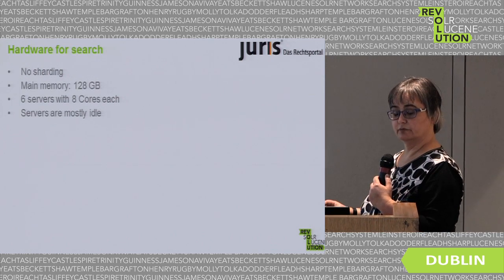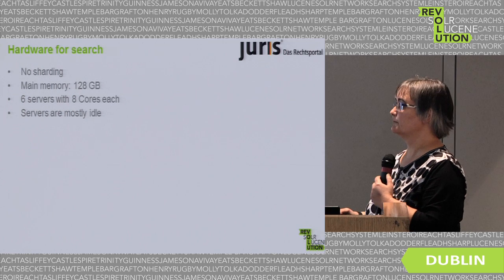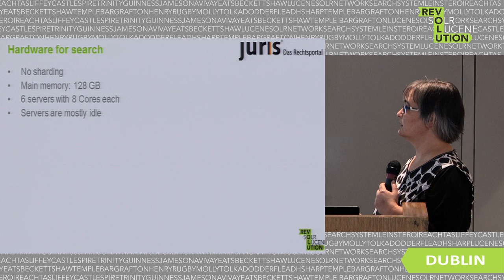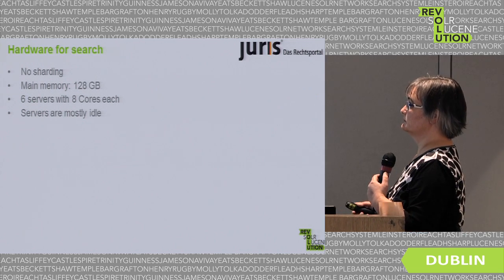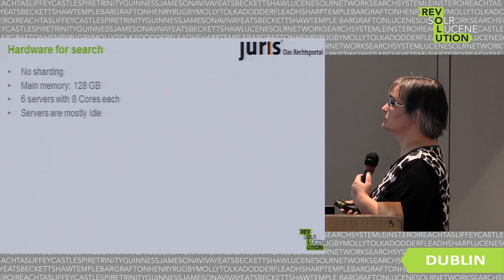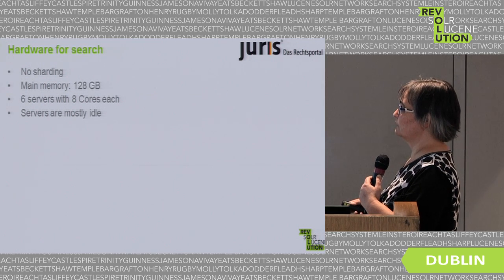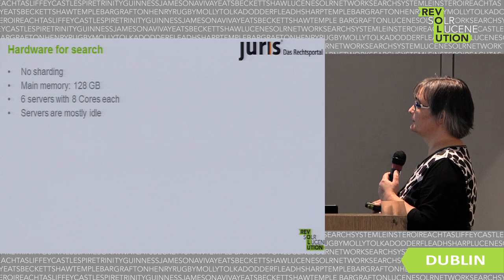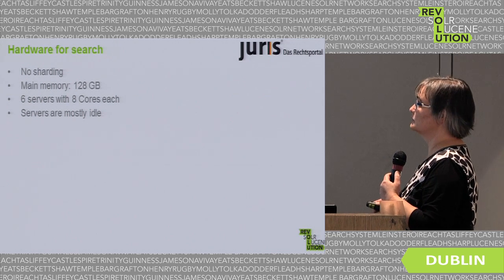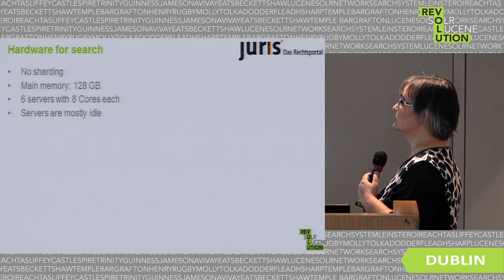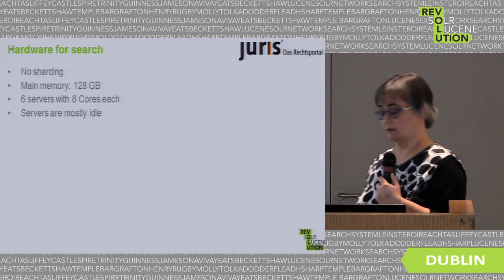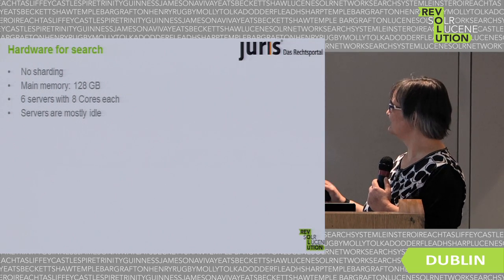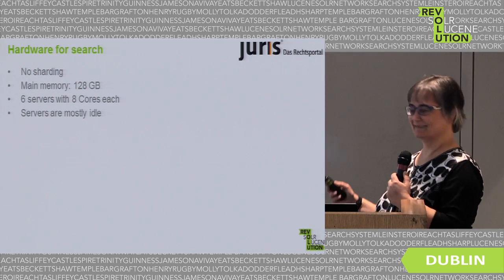What do we use on the hardware side? We didn't want to use sharding for our indexes because it's simpler not to use it. So we had to get a little bit more main memory, 128 GB right now. We use 6 servers with 8 cores each, but they are mostly idle. Everything is in cache always.